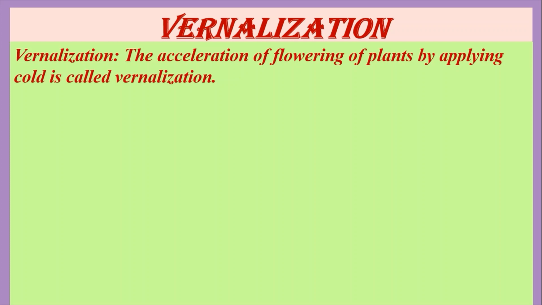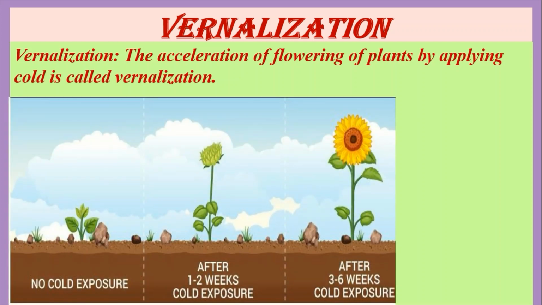Vernalization is induced on germinating seeds or young seedlings. They are kept in low temperature, usually 2 to 5 degrees centigrade, for some days. Thus the cold treatment is completed, and normal flowering occurs in them. The apical meristematic cells of the plumule or seedlings receive the stimulation of vernalization. Vernalization is a very important process. By the application of vernalization in Russia, the biennial wheat is converted to an annual one.